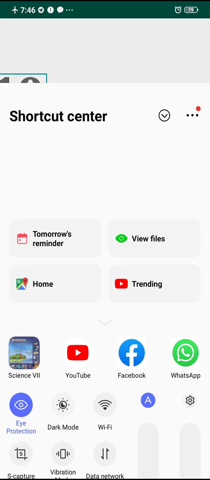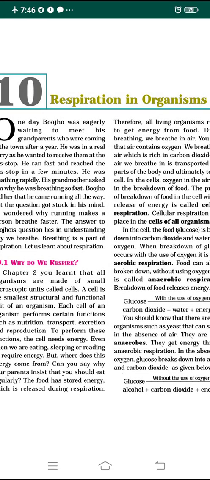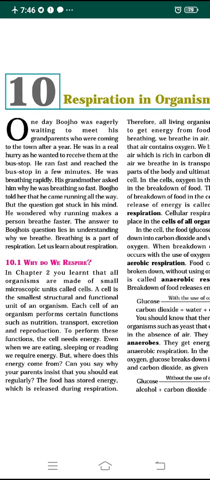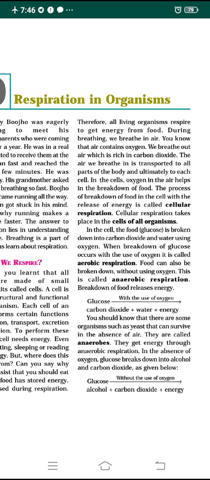Finally that helps the organisms to perform different functions. This stored energy in the food is released during the respiration process. Therefore all living organisms respire to get the energy from the food. At this point we stopped in the previous class.